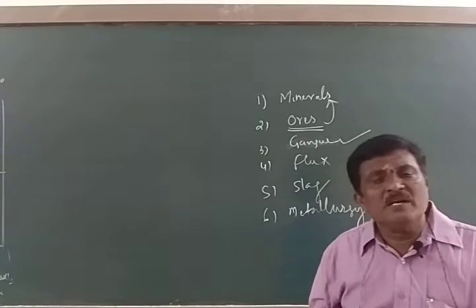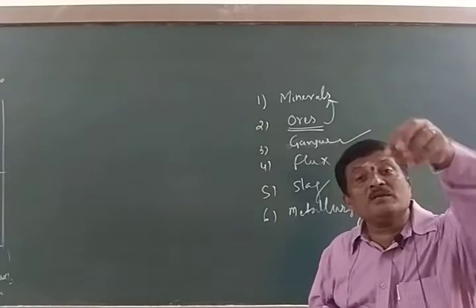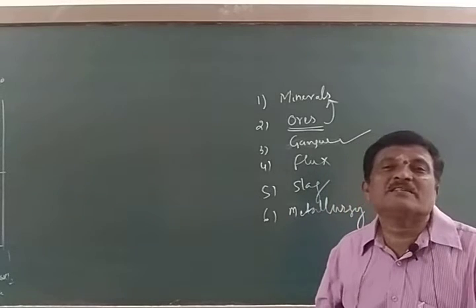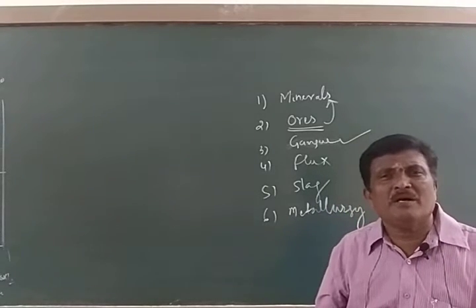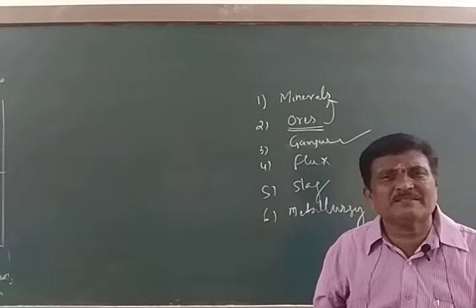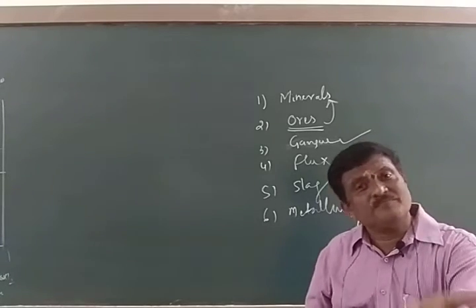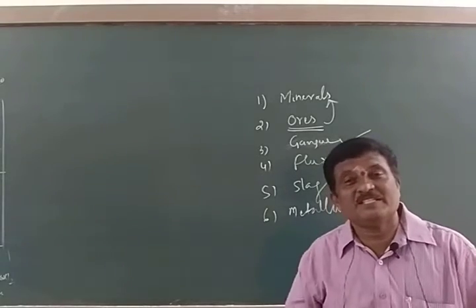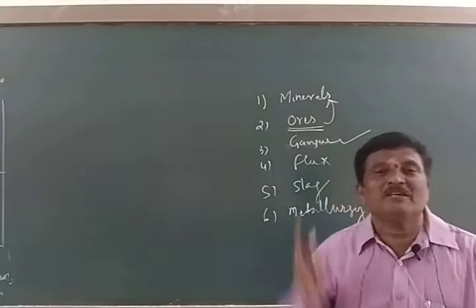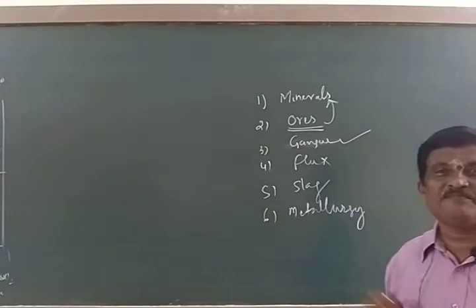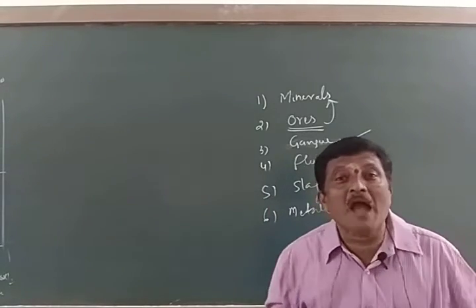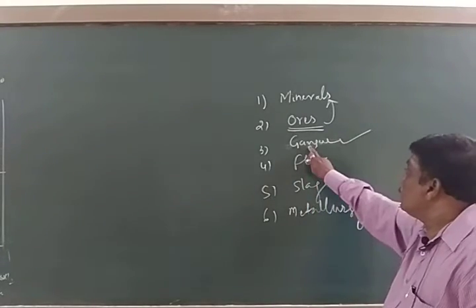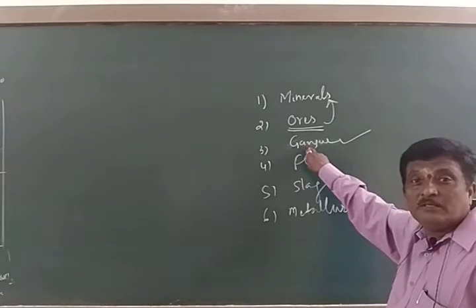So what are gangue particles? Gangue particles are the unwanted particles associated with the ore. They are called as gangue particles. Maybe rocky particles, earthy particles, sandy particles, even non-metallic part is also called as gangue part. Gangue, not Gange. Gangue. So you have to pronounce it gangue. So these are the unwanted particles associated with the ore.